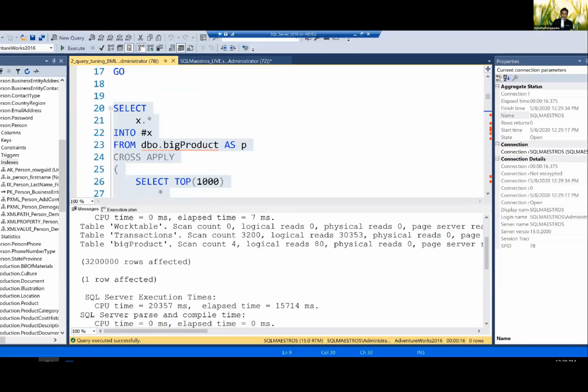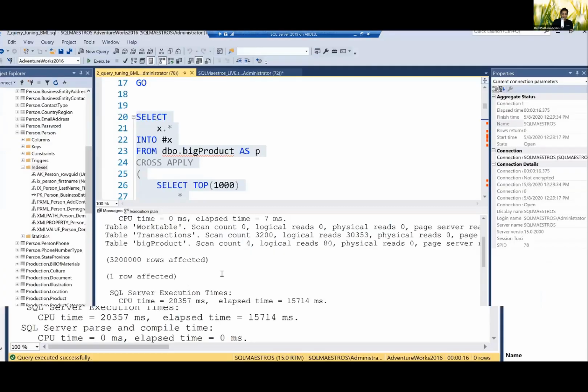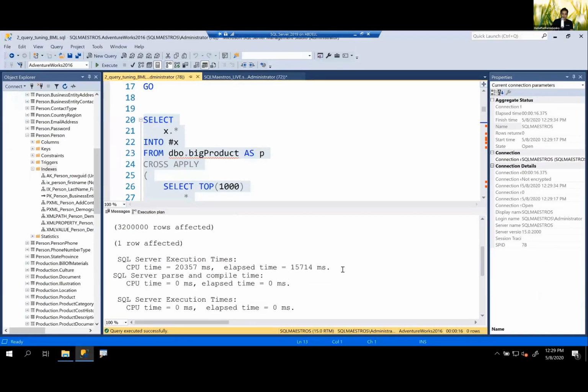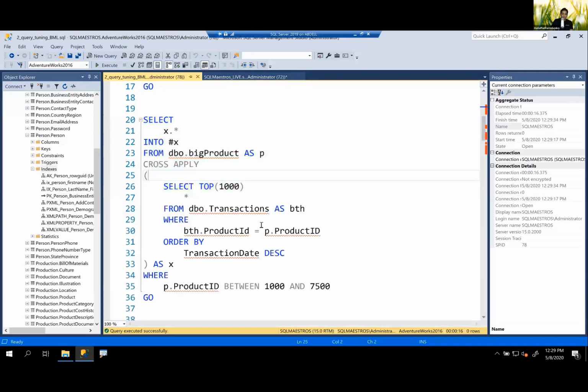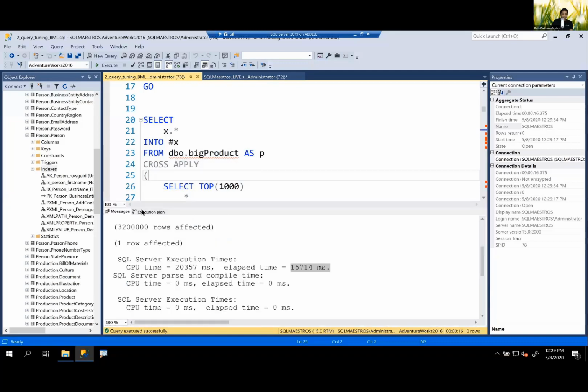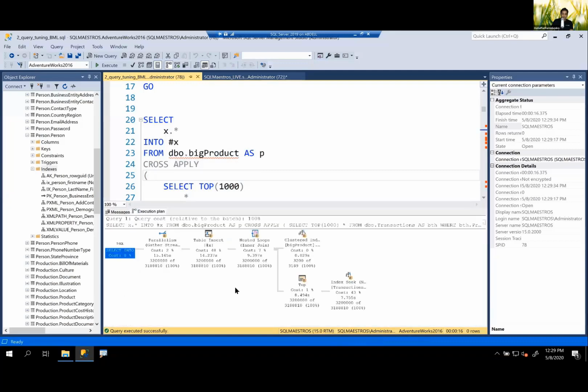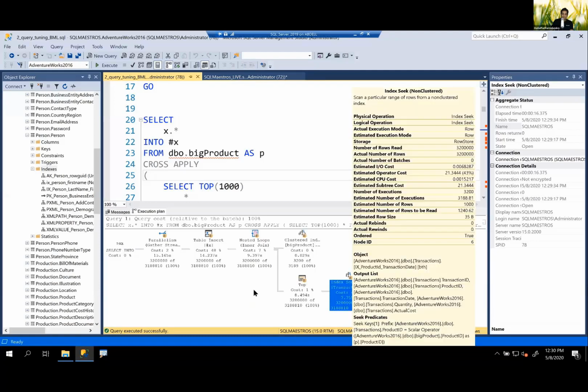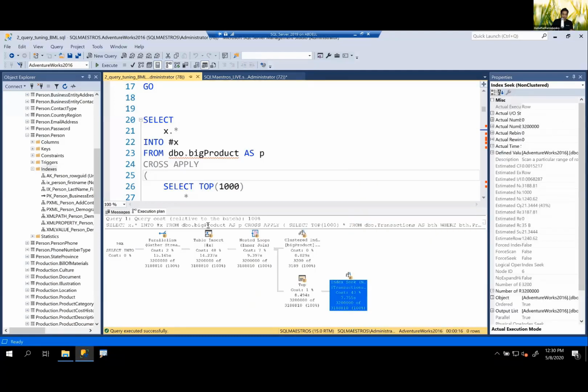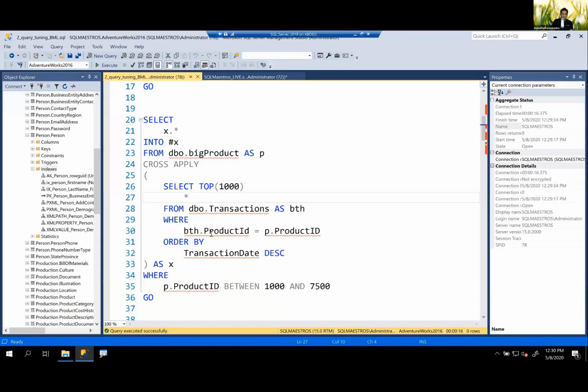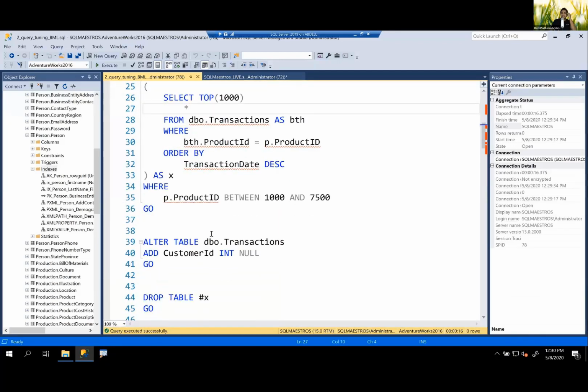Let me not zoom in. I have turned on statistics time on, so I'm going to show you the elapsed time. About 15 seconds have been taken here. Keep that number in mind. And let's look into the execution plan. You are getting some plan here. You're doing some seeking and all of that stuff. Okay, fine, all good. Now, let's say 16 seconds is acceptable to you.